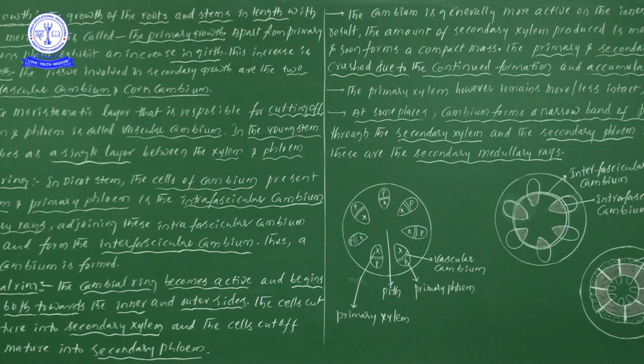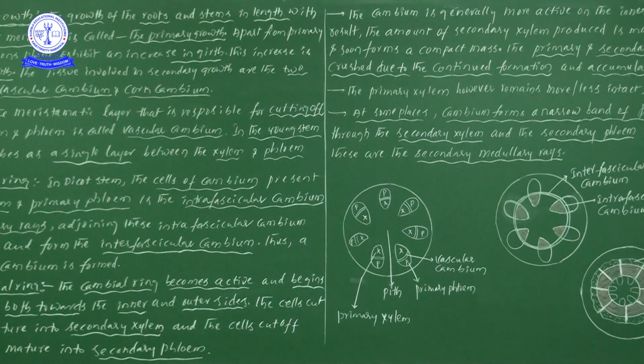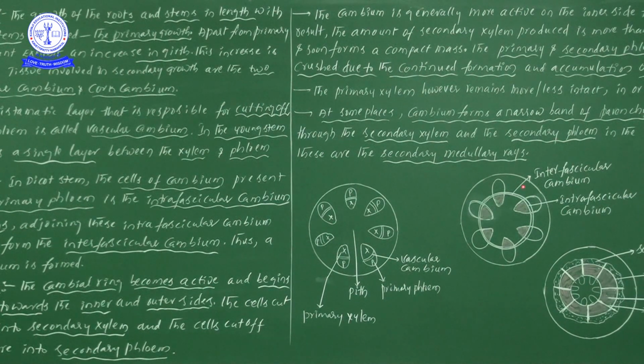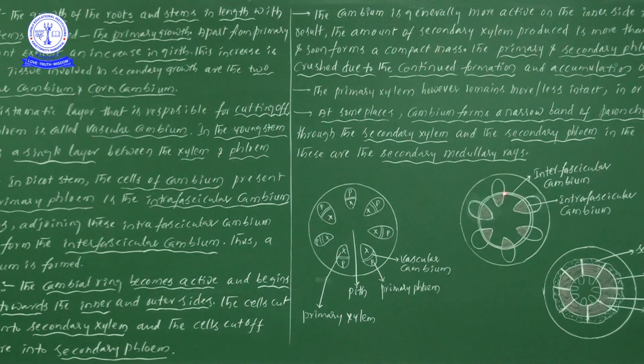Intravascular cambium means the cambial ring present within the vascular bundle; we have taken that as intra. Next, between the vascular bundles, we take it as inter.